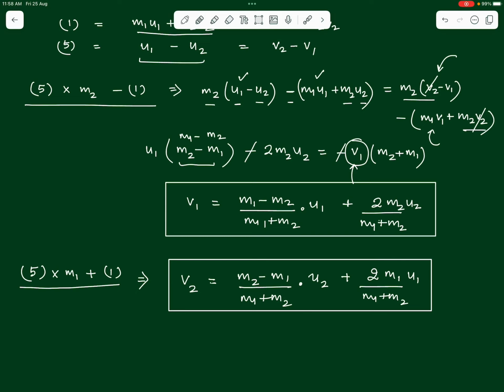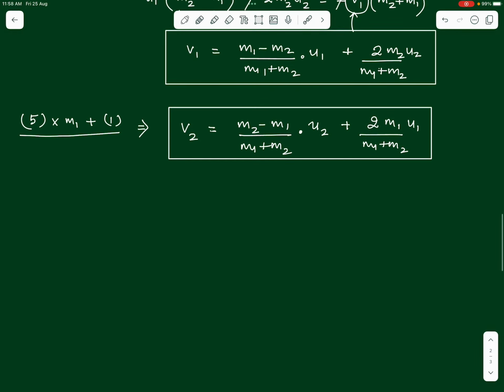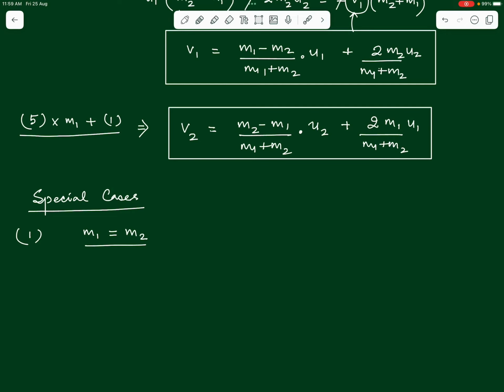Okay. Now, using these results, we are going to derive a few special cases. There are some special cases that we study here in perfectly elastic collision, which we then directly use in the questions, the results that we get out of these special cases. So, the very first special case is when elastic collision happens between two identical bodies. That means m1 is equal to m2. The masses of the two colliding bodies are the same.